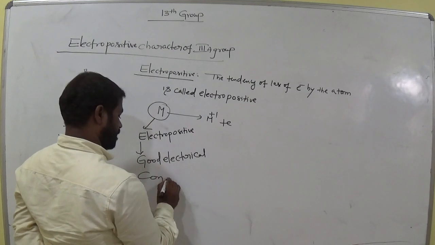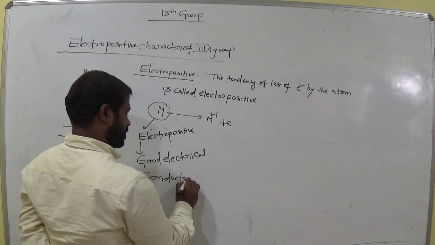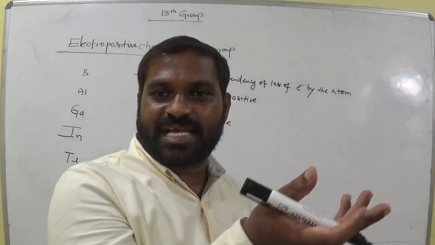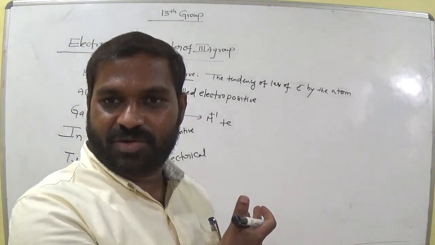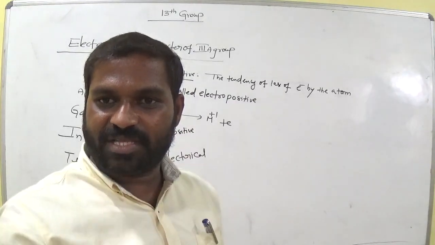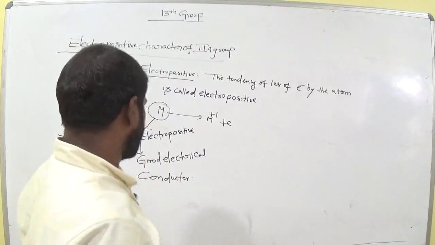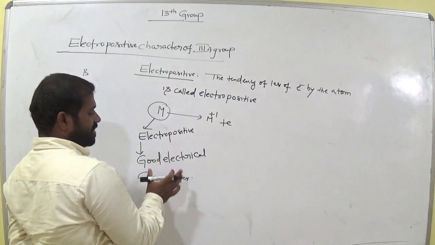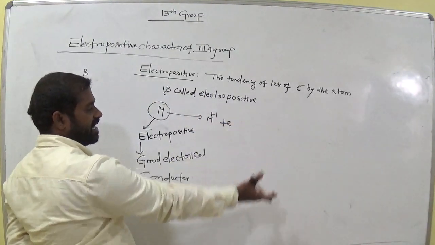Am I right? If it loses electrons, electrical conductance takes place, so it becomes a good electrical conductor, meaning it easily allows electricity. So good electropositive elements are good electrical conductors. They can easily lose the electrons.